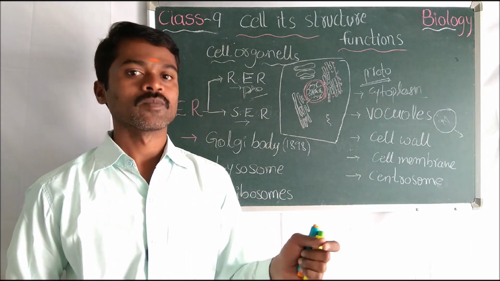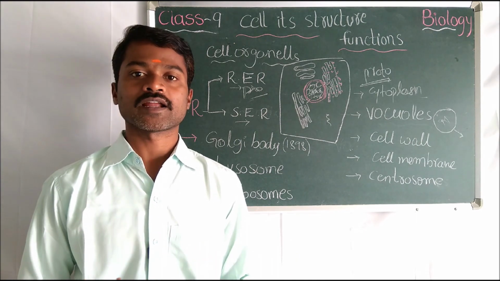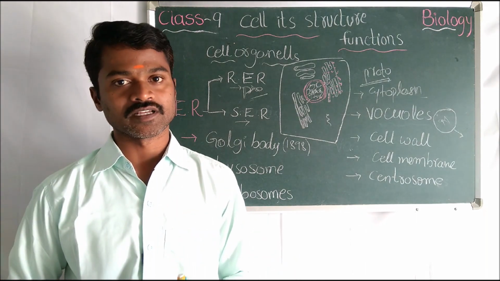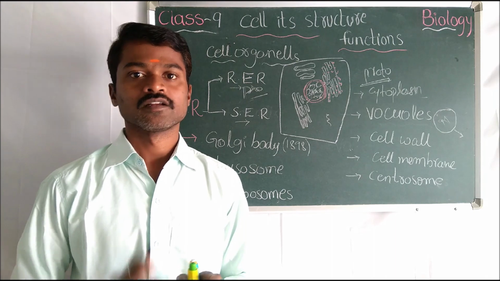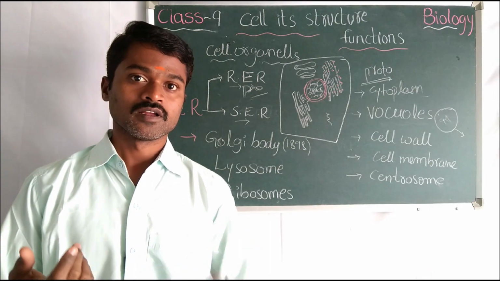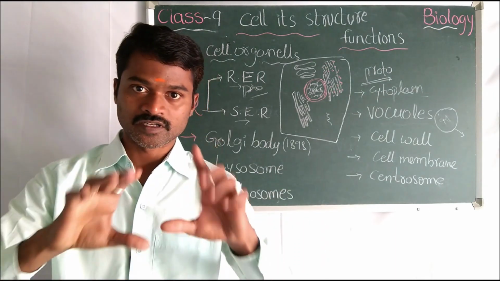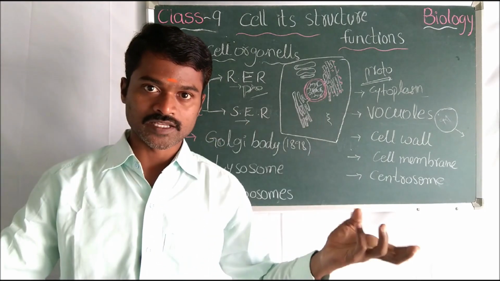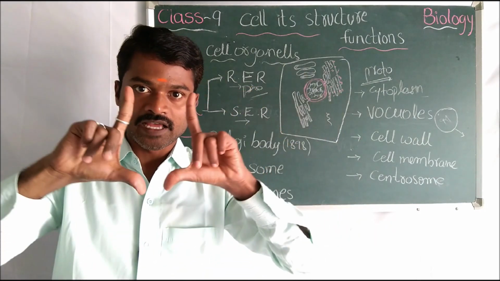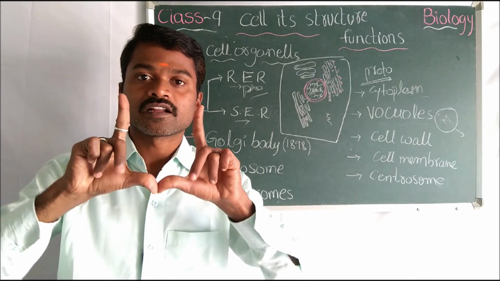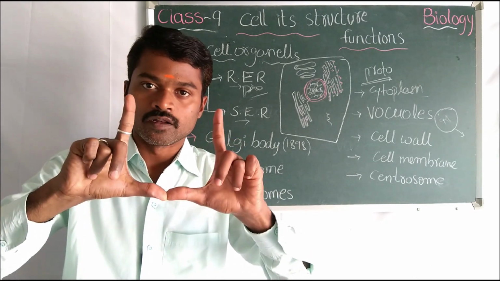Because that is the cell wall itself. The cell wall is present only in the plant cell, not in the animal cell. What is the reason? The plant absorbs a large amount of water, and then the cells may blast. To protect from this, they have protection, rigidity, by the cell wall.